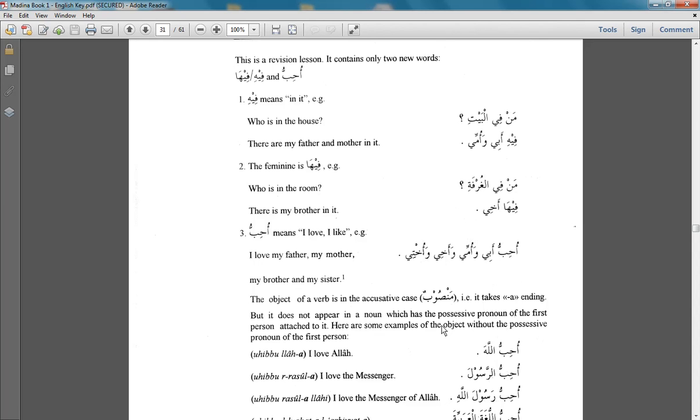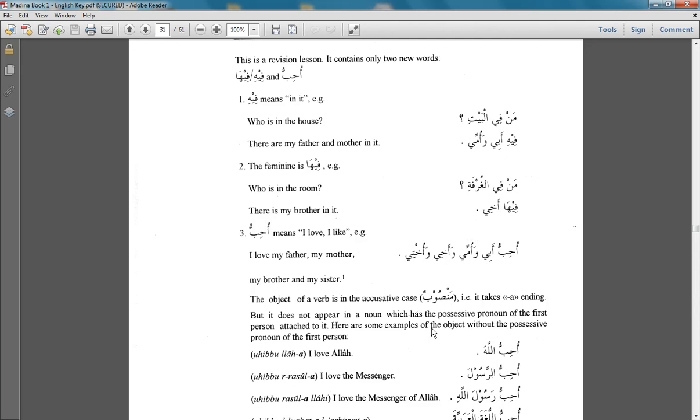Now, this nasab or this fatha will not be apparent in those situations in which a noun has the ya dhamir attached to it, like abi, ummi, bayti. Okay. For example, kharajtu or dakhaltu bayti.